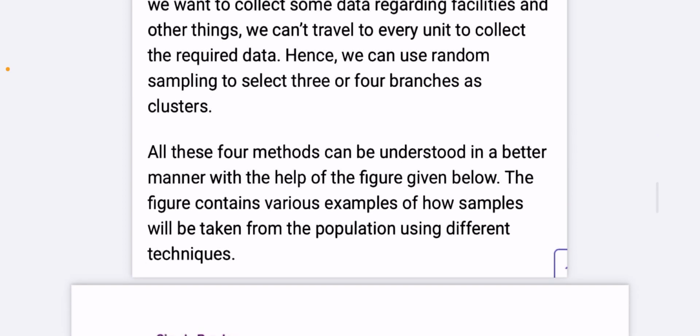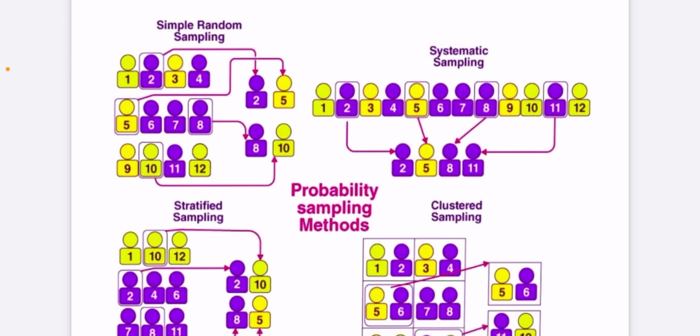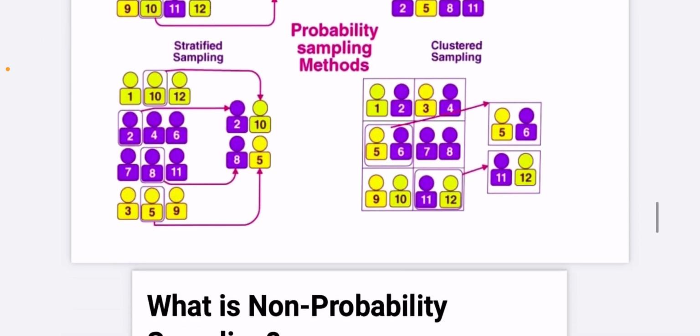All these 4 methods we can understand in a better manner with the help of the figure given: simple random sampling, systematic sampling, stratified sampling and cluster sampling.